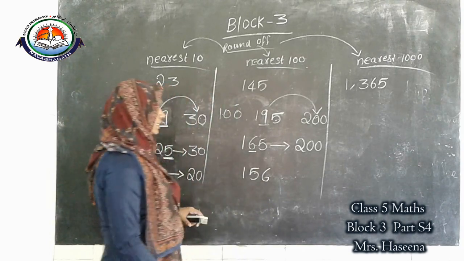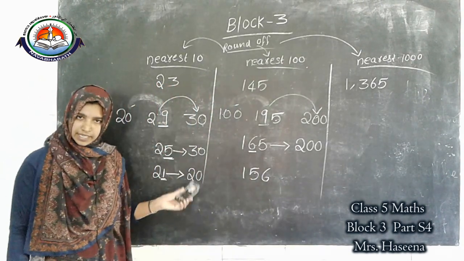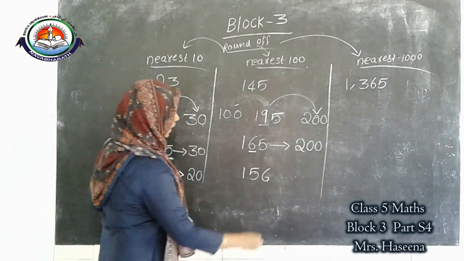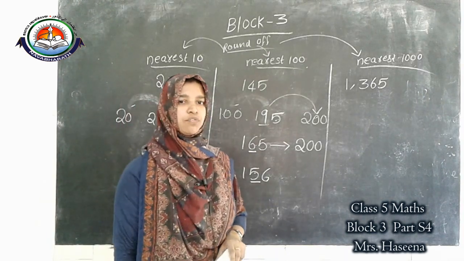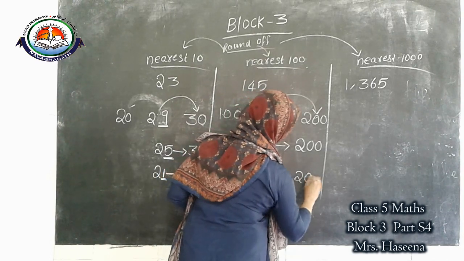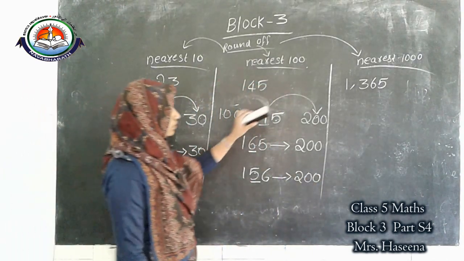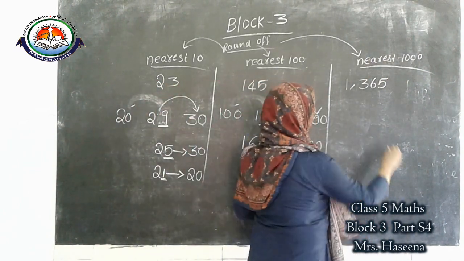156. What is the answer? 156 lies between 100 and 200. Then tens place, which digit? 5. So which is the answer? 200. Understood all of you? Okay. Next one, round off to the nearest 1000.